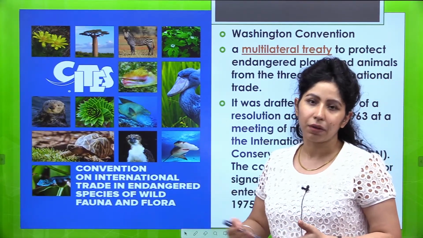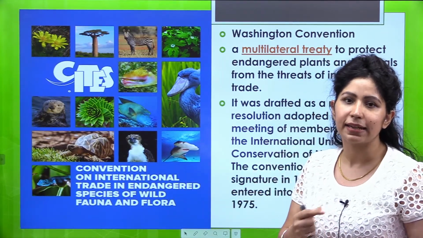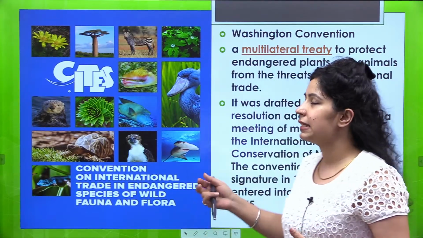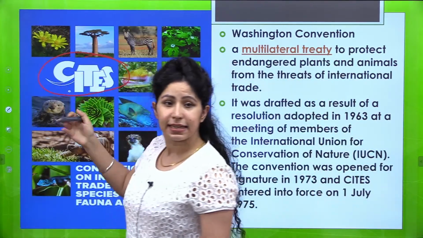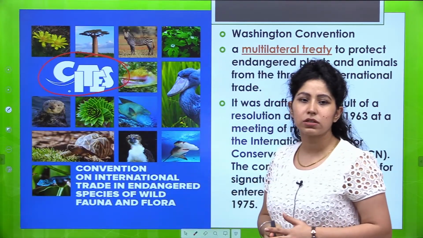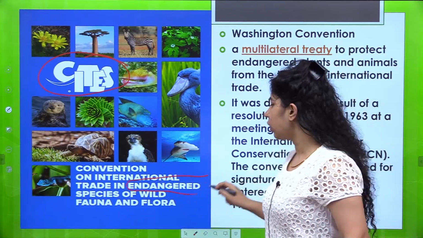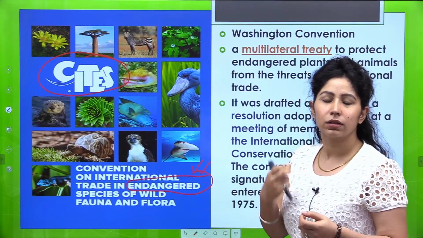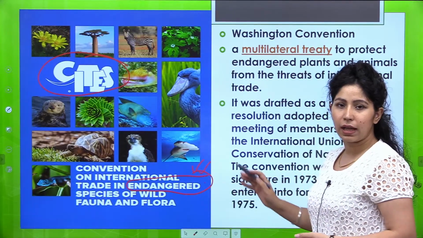It is a multilateral convention and उन्होंने ये convention बनाया, उस convention को sign किया काफ़ी सारी countries ने and it came into force in 1975. This convention is popularly known as CITES. It is the Convention on International Trade in Endangered Species. Not all but endangered, जो शायद आने वाले थोड़े टाइम में लुप्त हो जाएंगे या खत्म हो जाएंगे. Species of wild fauna and flora.